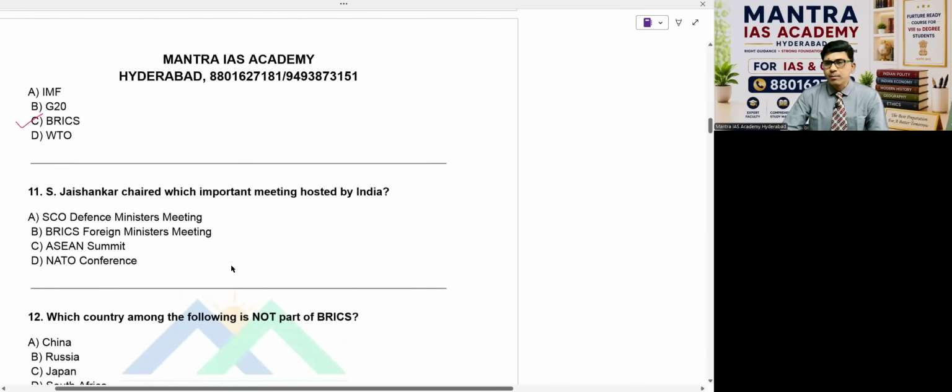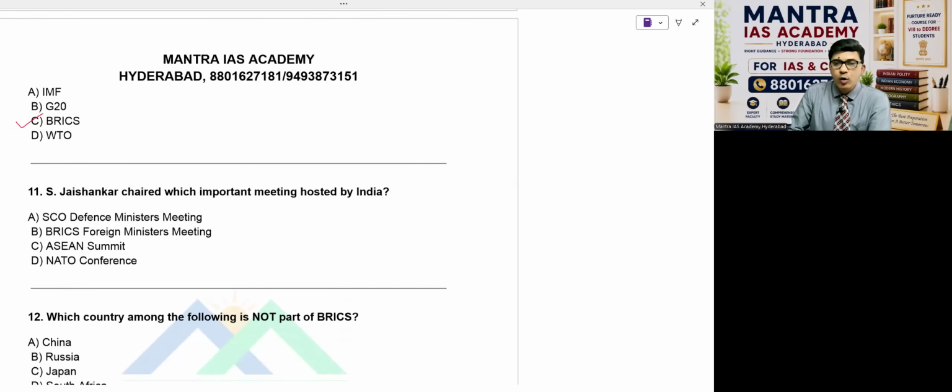Now come to question number 11. Jaishankar chaired which important meeting hosted by India? Our External Affairs Minister. Options: SCO Defense Ministers meeting, BRICS Foreign Ministers meeting, ASEAN Summit, NATO Conference. India hosted the BRICS Foreign Ministers meeting, chaired by External Affairs Minister Jaishankar. So the answer is the BRICS Foreign Ministers meeting.